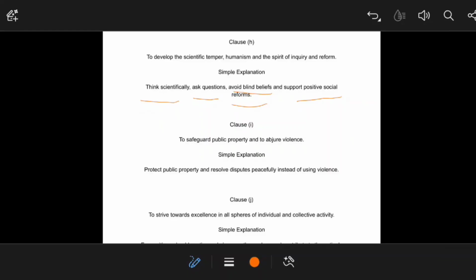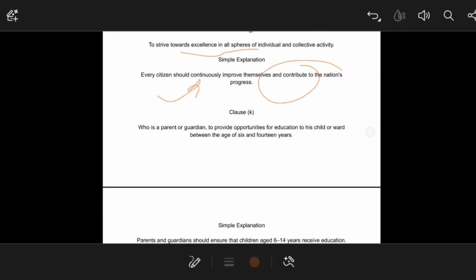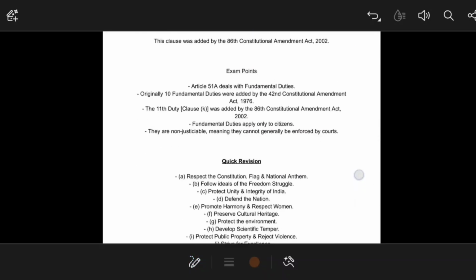There is a duty to protect public property and resolve disputes peacefully instead of using violence, to strive toward excellence in all spheres of individual activity. That means every citizen should continuously improve themselves and contribute to the nation's progress. That means learning should not be stopped. Whoever the parent or guardian is doesn't matter. You have to provide opportunity for education to a child from the age of 6 to 14 years. Parents and guardians should ensure that children aged 6 to 14 years receive education, and this clause was added by the 86th Constitutional Amendment Act 2002.